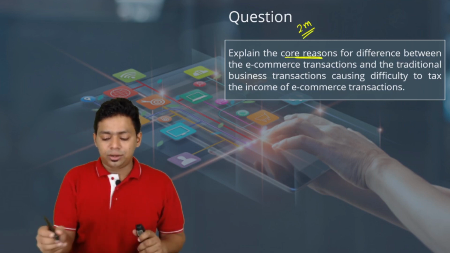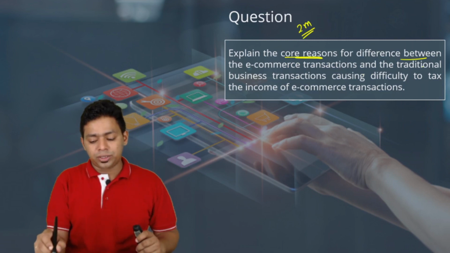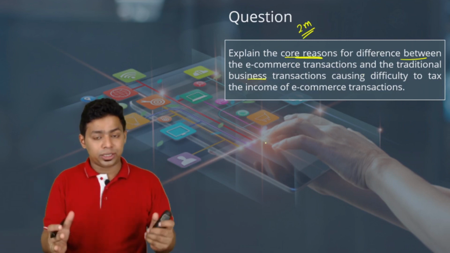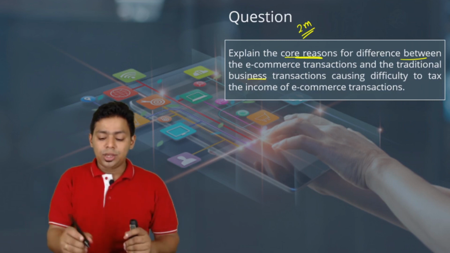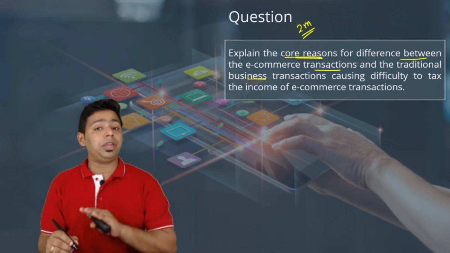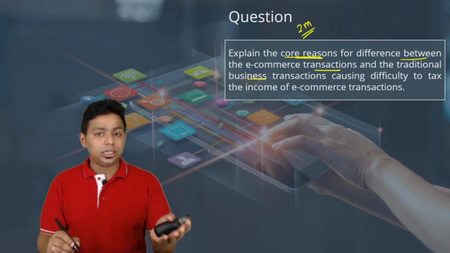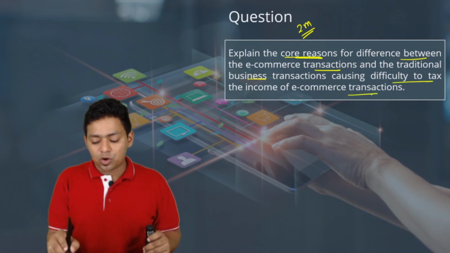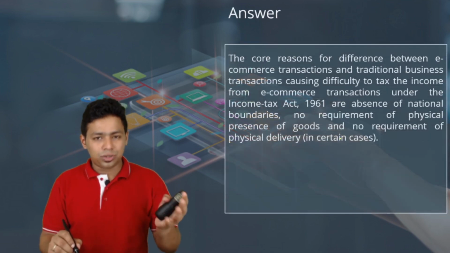Explain the core reason for a difference between e-commerce transaction and traditional business. See, traditional business used to have boundaries, used to have physical location. Now e-commerce transaction does not have any boundaries and it does not have any physical establishment. So look at this, causing the difficulty to tax the income of the e-commerce transaction. Look at the general answer.